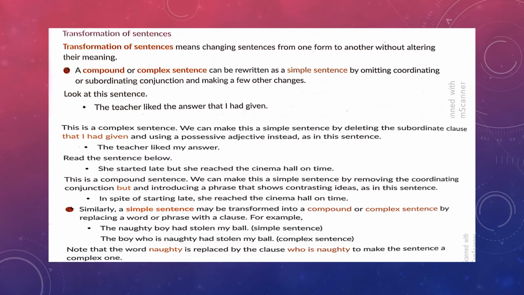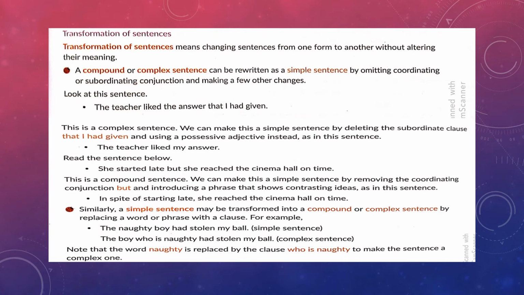So now it is once again a simple sentence. We have simply removed the coordinating conjunction but and altered the sentence a little bit, used a comma, and the meaning remains the same, but the sentence is now transformed from compound to simple. Now, in the same way, simple sentences can also be transformed into compound or complex sentences. All we have to do is replace a word or a phrase with another clause.